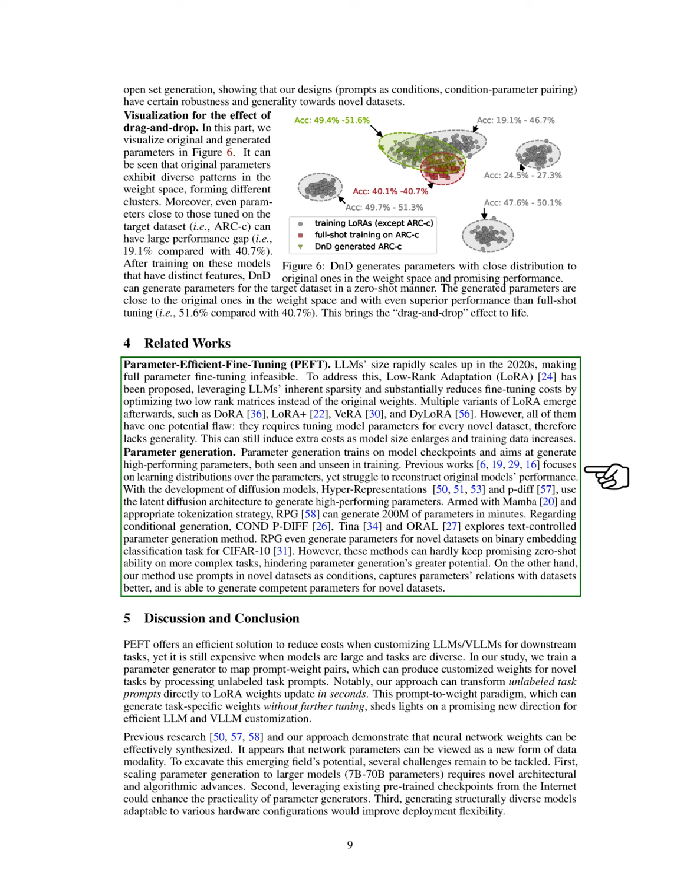Using Mamba and an effective tokenization strategy, we can generate 200 million parameters in just minutes. In terms of conditional generation, methods like Cond P-Diff, TINA, and ORAL explore text-controlled parameter generation. Our approach, however, uses prompts from novel datasets as conditions, allowing us to better capture the relationship between parameters and datasets, enabling us to generate effective parameters for new datasets.